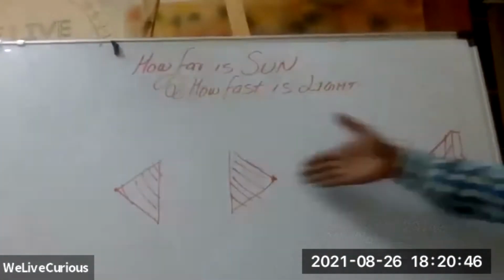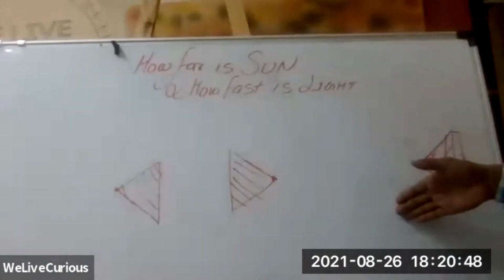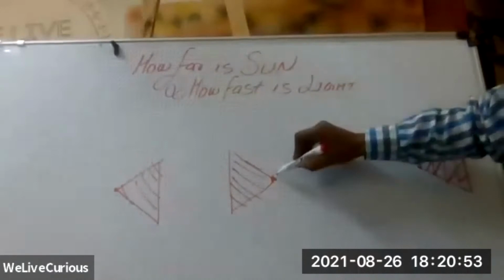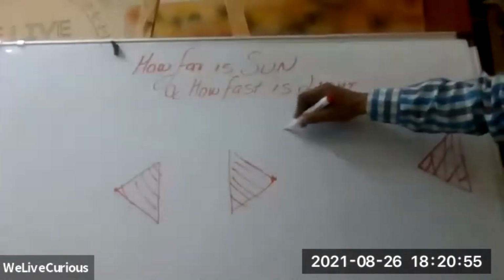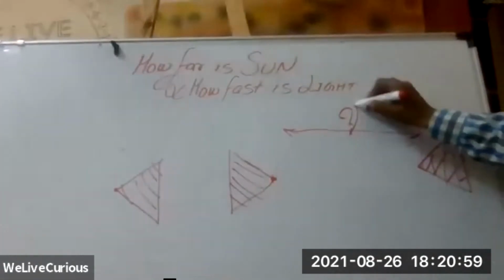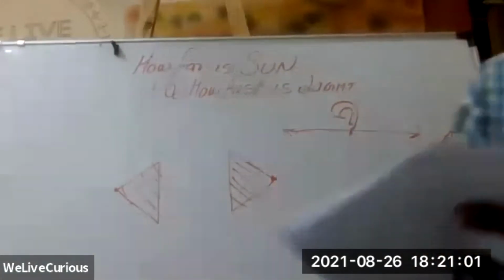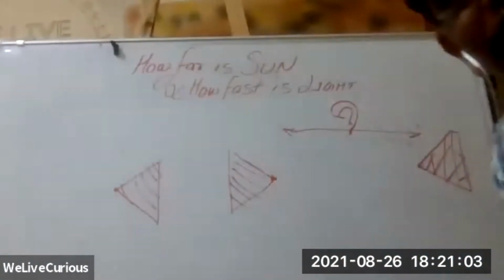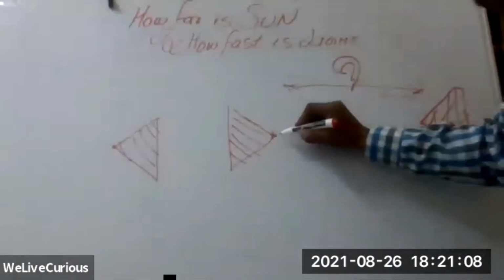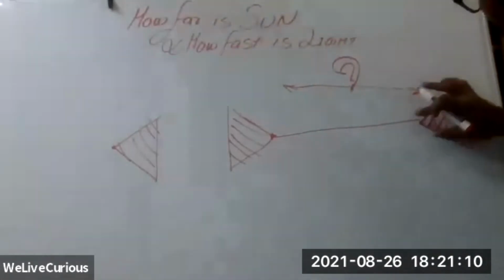Now this appears bigger. I remember there was one Akbar Birbal story where a person comes and says, Birbal, I have this stick, and without adding more stick or cutting the stick, you have to make it longer.